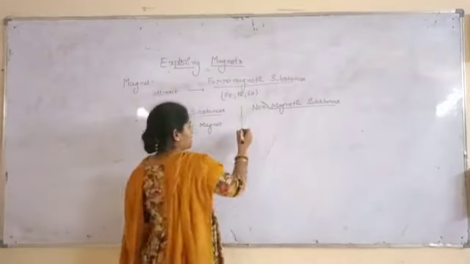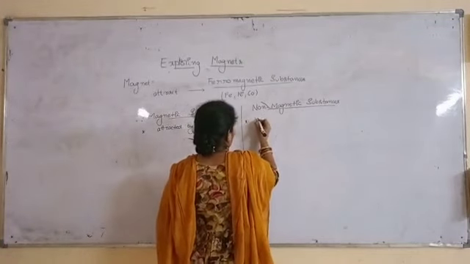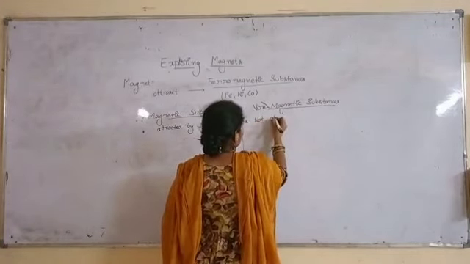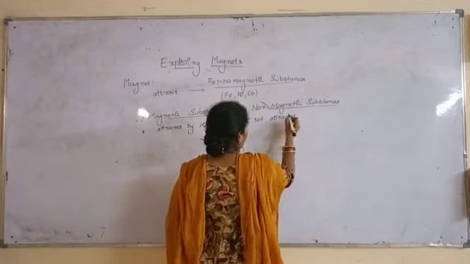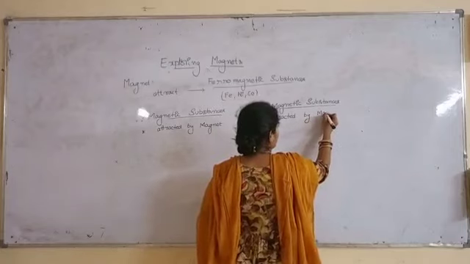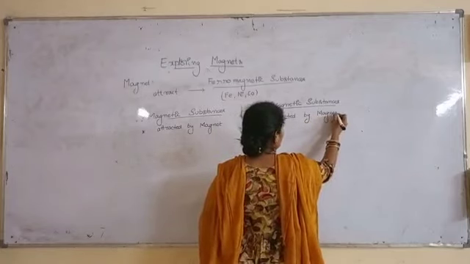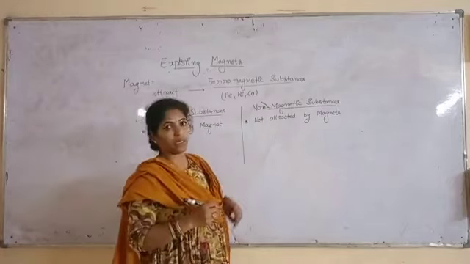If the substances are not attracted by magnets, those substances are called non-magnetic substances.